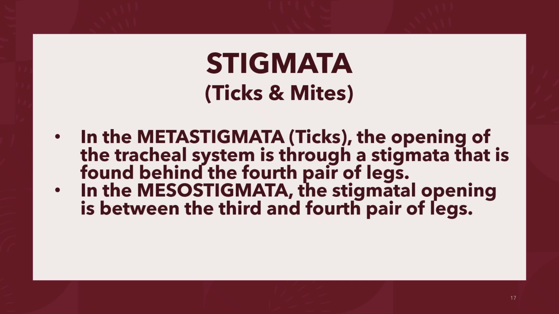In the case of the metastigmata or the ticks, the opening of the tracheal system is through a stigmata that is found behind the fourth pair of the legs. In the case of the mesostigmata, the stigmatal opening is between the third and the fourth pair of the legs.